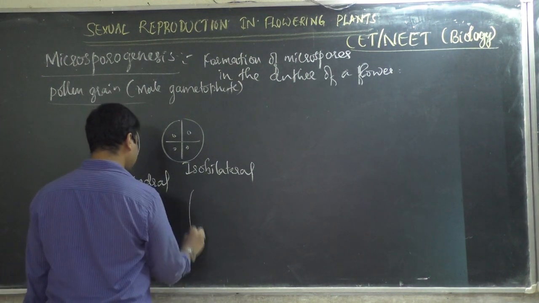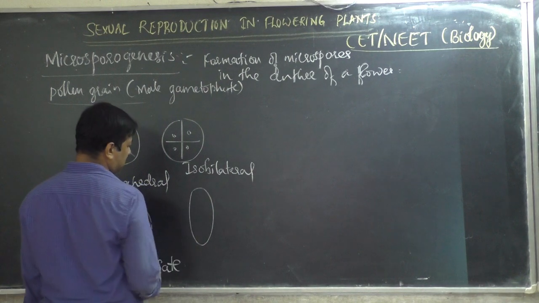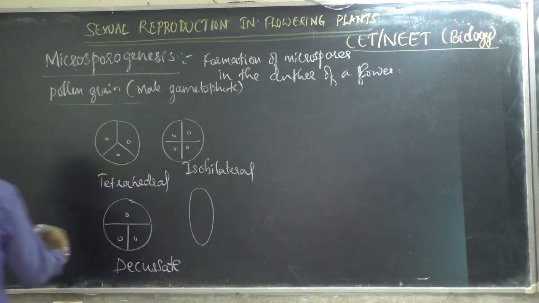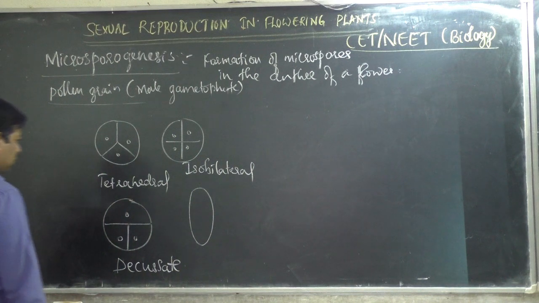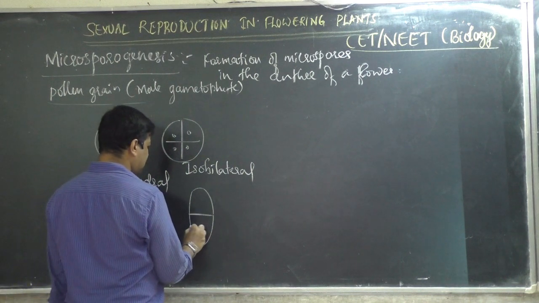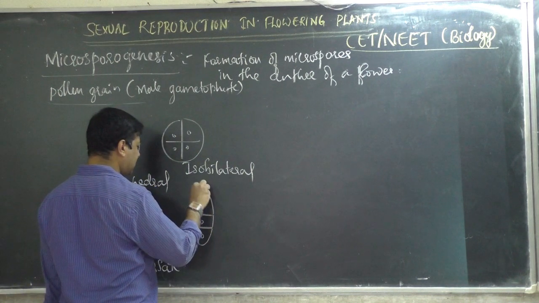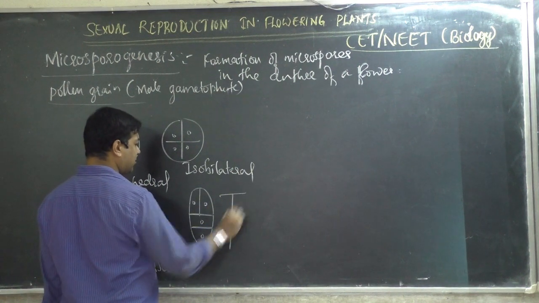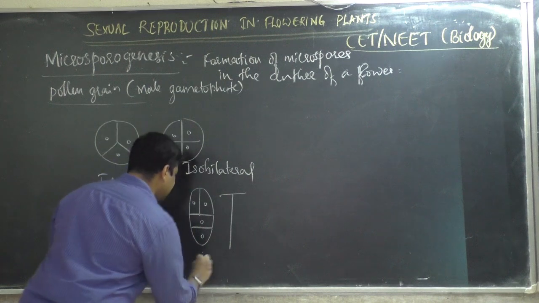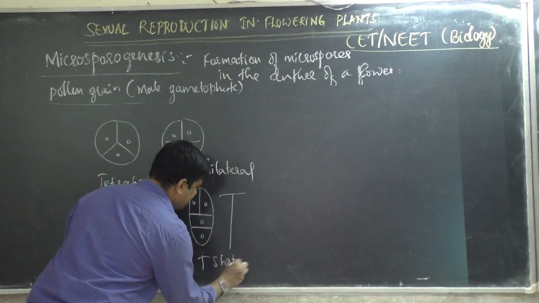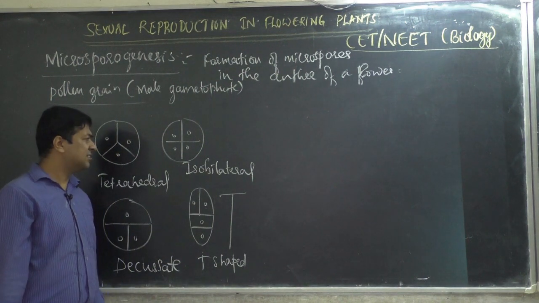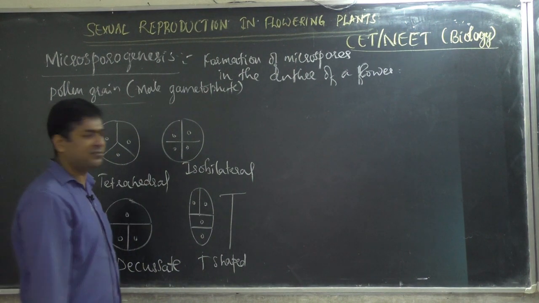T-shaped pollen grain is a long structure. Totally 4 cells. 2 cells will be here, then it is divided into 2 cells like this. So it looks like the English letter T, so it is called T-shaped pollen grains. In different families and different plants, you find these different types of pollen grains.